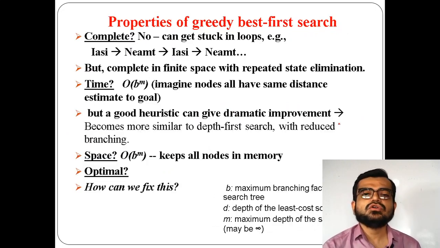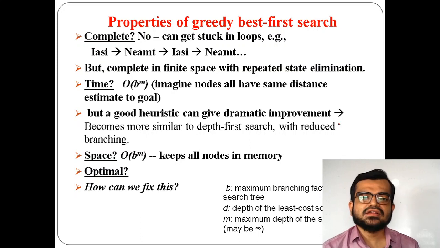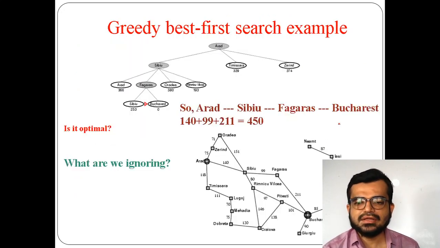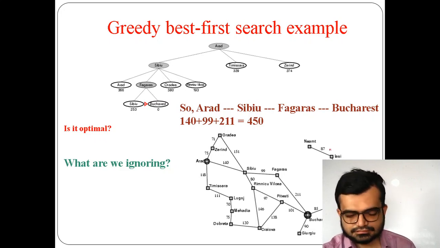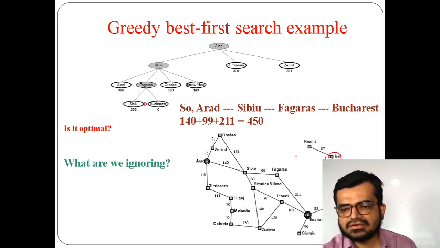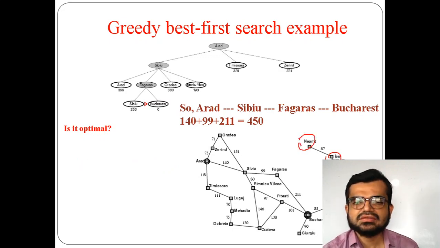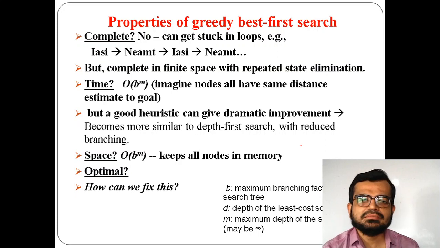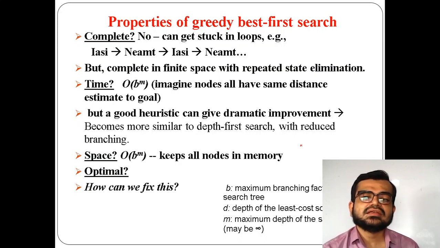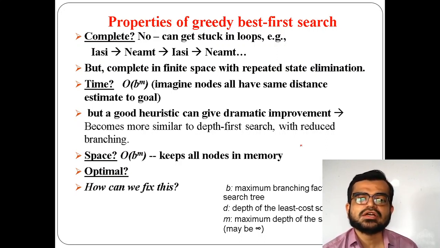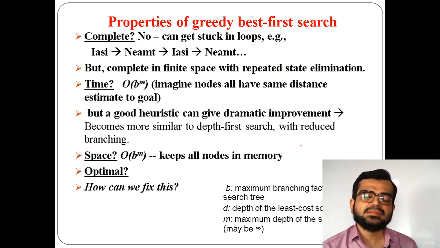The first thing, if you go to the properties of greedy best first search, is it complete? No. Why is it incomplete? Because, for example, if you go from this location to this location, what happens? Iasi to Neamt, again Neamt to Iasi, or Iasi to Neamt. So it gets stuck in a continuous loop, an infinite loop. You won't get the solution here. That means in all aspects, it will not give you a complete solution. That is the first drawback of greedy best first search.